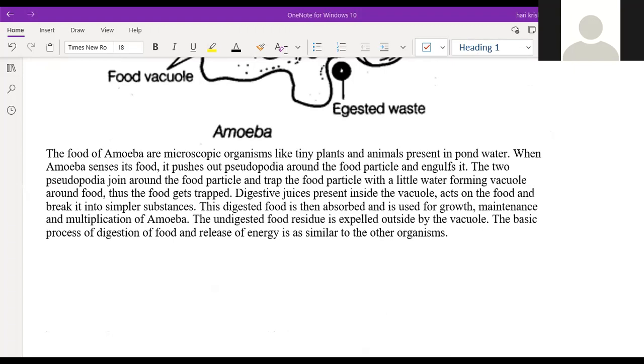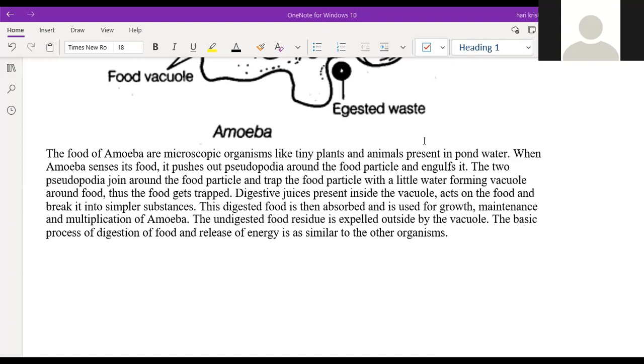The food of amoeba are microscopic organisms like tiny plants and animals present in pond water. When amoeba senses its food, it pushes out pseudopodia around the food particle and engulfs it. The two pseudopodia join around the food particle and trap the food particle with a little water, forming a vacuole around the food. Thus, the food gets trapped. Digestive juices present inside the vacuole. Okay, enough.